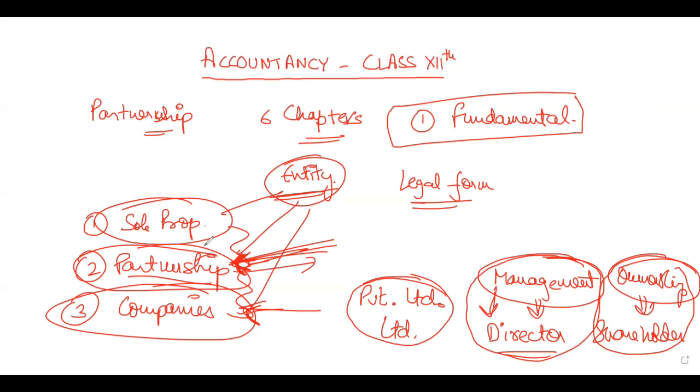So today we'll be starting off with partnership only. Partnership is nothing but a joint venture, an association between two or more persons. If they say that we need to work together, that means they are forming a partnership. You don't need any kind of registration or any kind of document to form a partnership. Got it?